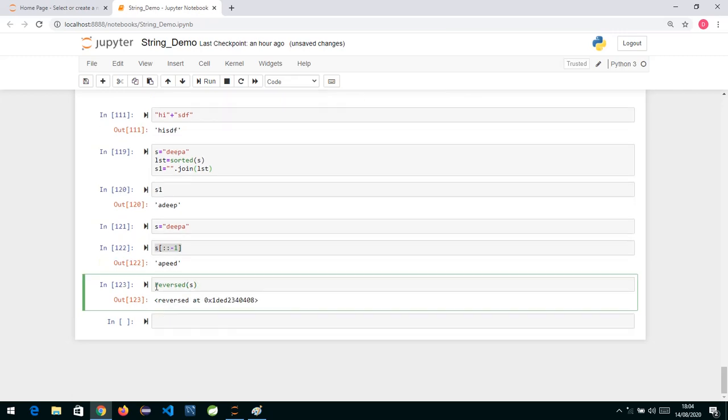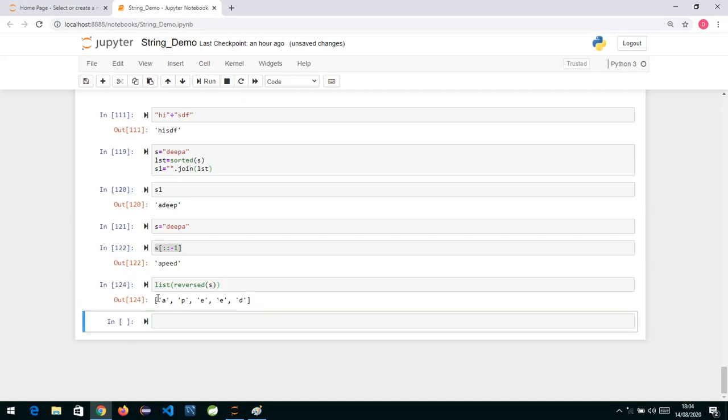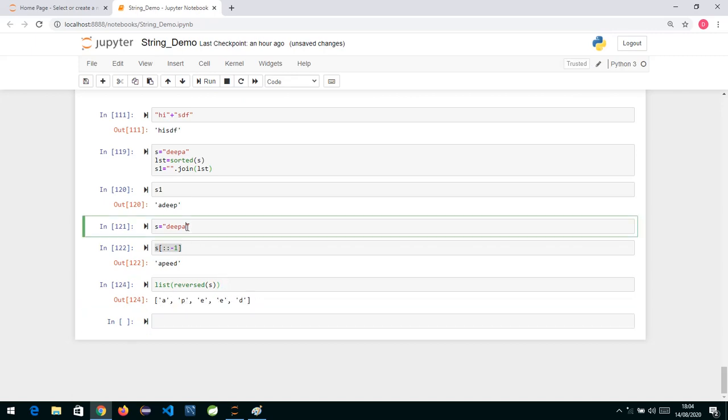Okay, so I'll store over here, or directly I can say I'll convert that object into list type. When we move to list, you will understand what a list is over here. Instead of Deepa, if I write something more over here, because reverse is also giving you the same, and sorted is also. So suppose I write Python over here.